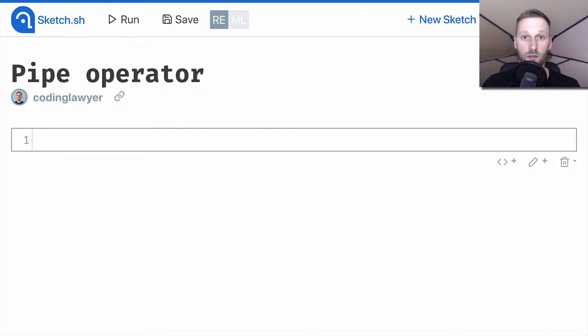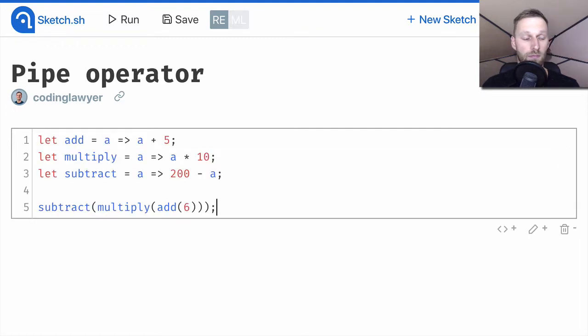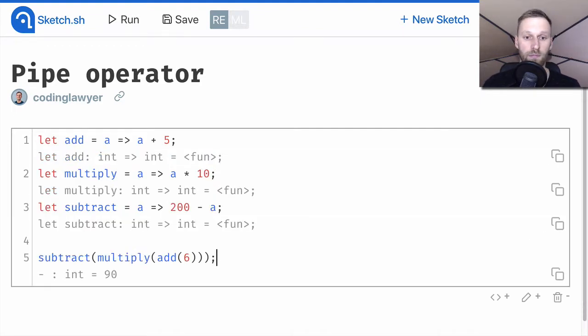Let's get started with an example. We defined three functions. The add function, which adds 5 to the passed argument, the multiply function, which multiplies the argument by 10, and the subtract function, which subtracts the argument from 200.